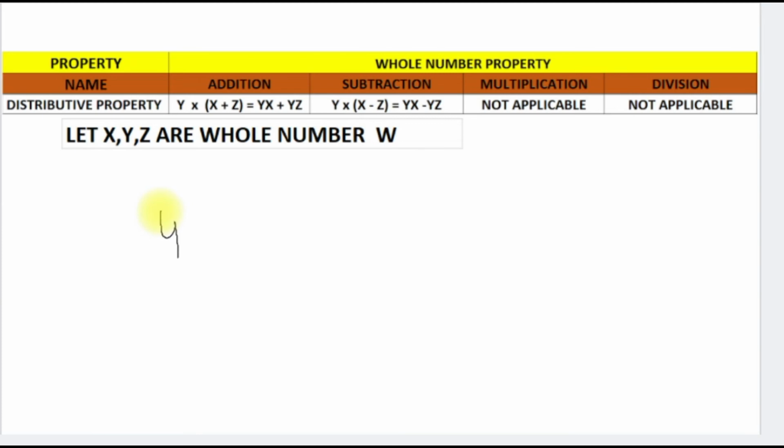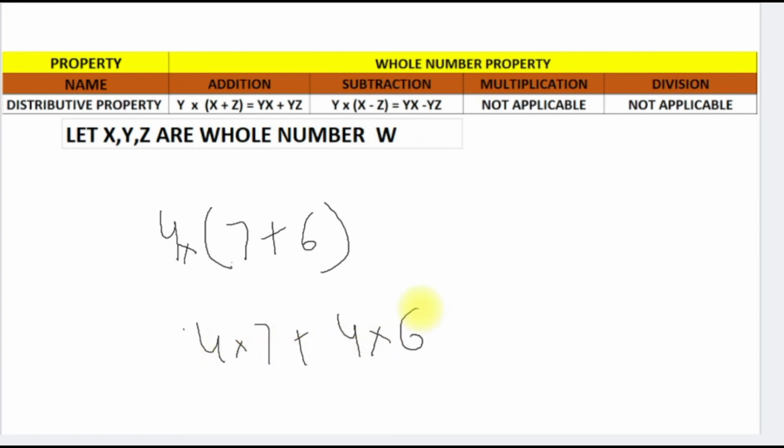If we multiply 4 with the sum of 7 plus 6, we can do it like 4 multiplied by 7 plus 4 multiplied by 6. So it is 28 plus 24. We can do it like this. It means y multiplied by (x plus z) is y multiplied by x plus y multiplied by z. Right? So it works with addition as well as with subtraction.